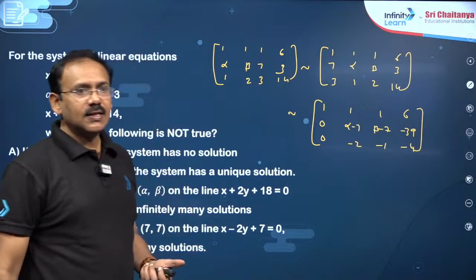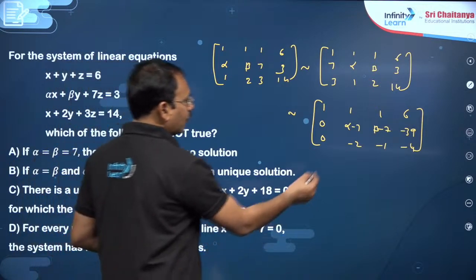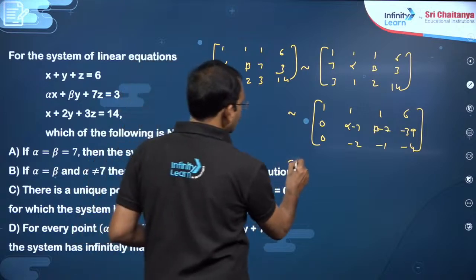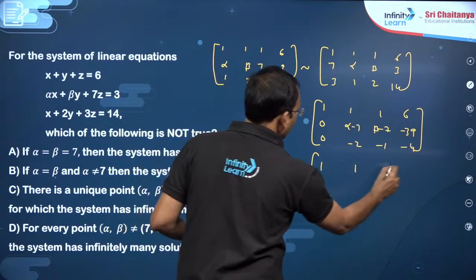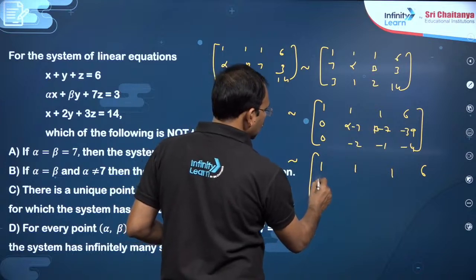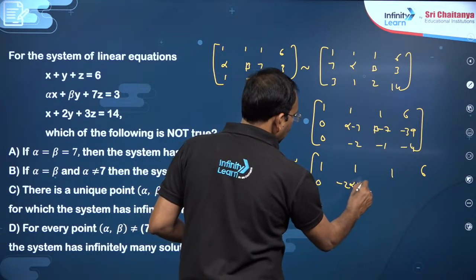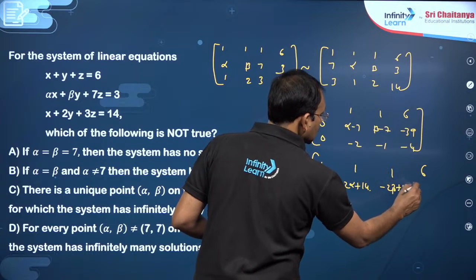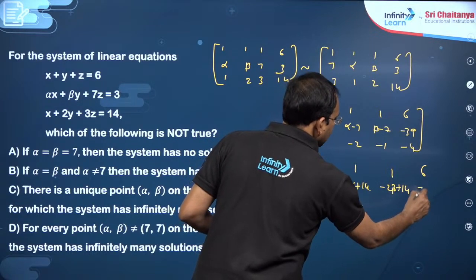Right, dear students? The next, with the help of this element, you have to make this 0. So what we can do is, 1, 1, 1, 6, you multiply this with minus 2, so that this is minus 2 alpha plus 14, minus 2 beta plus 14, this is minus 2 means 78.